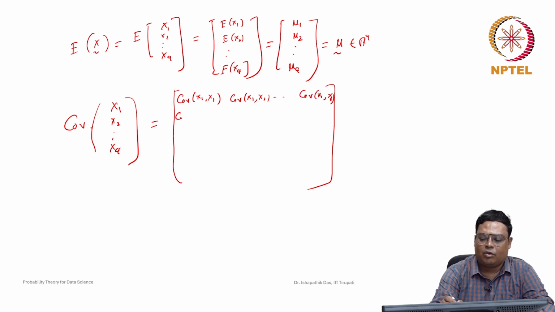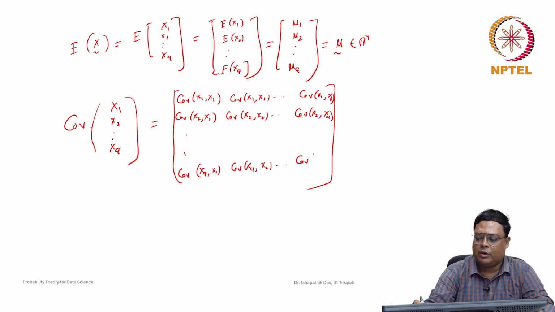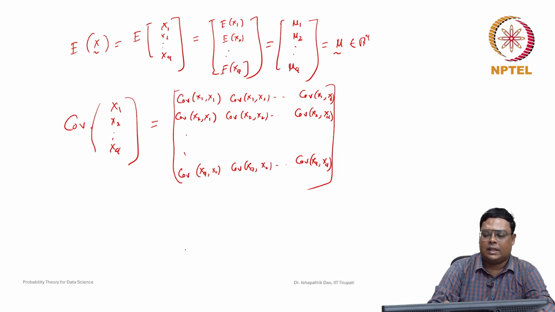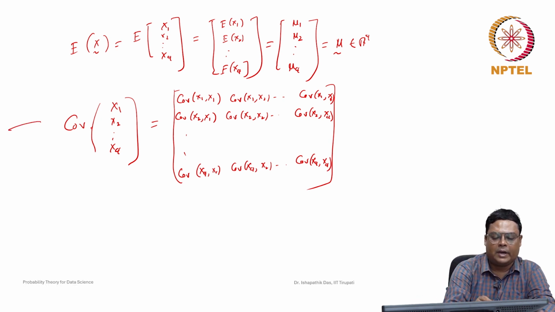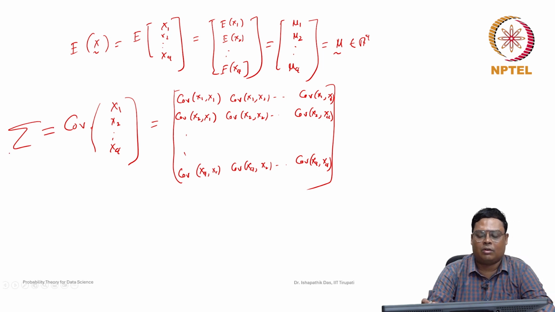Next, covariance between x2 and x1, then x2 and x2, up to x2 and xq. Then covariance between xq and x1, xq and x2, and xq with xq. This is denoted by sigma. It is just a notation only.